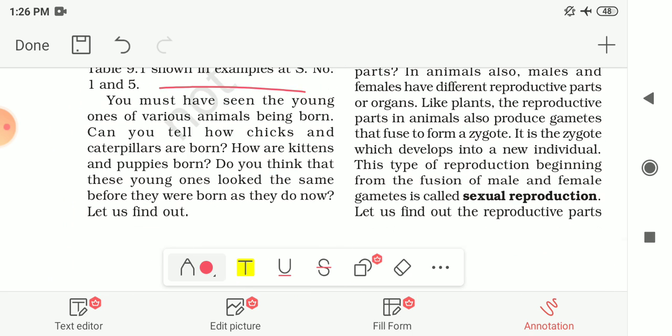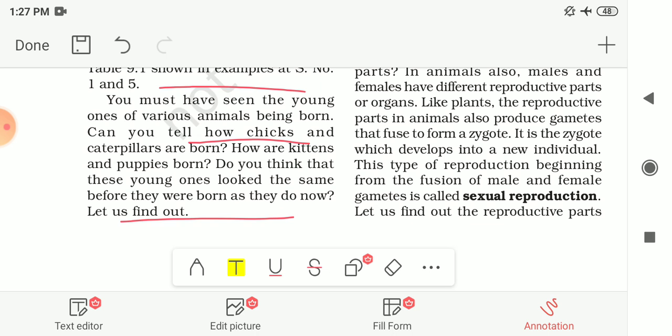You must have seen that the young ones of various animals being born are different. Now can you tell how the chicks and caterpillars are born? How are kittens and puppies born? Do you think that these young ones look the same before they were born as they do now? So let us find out the answers to these questions in this chapter.